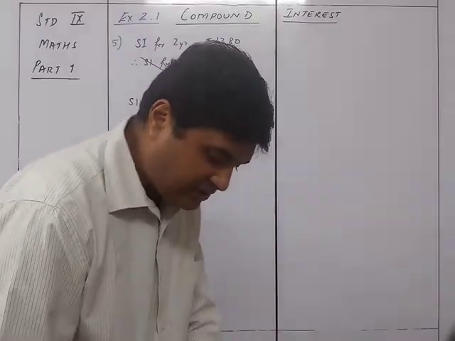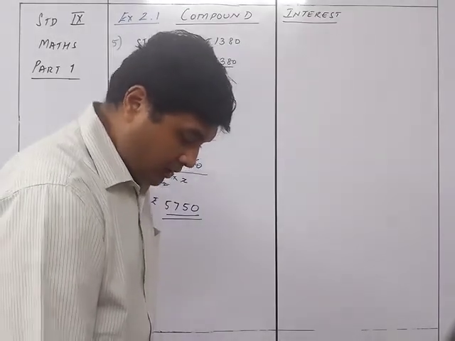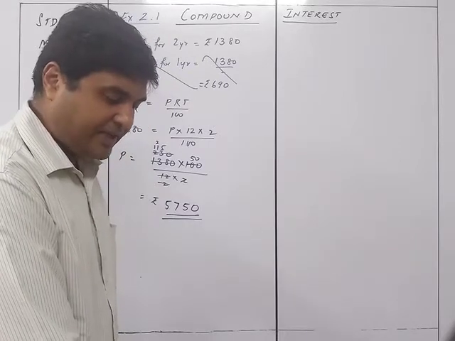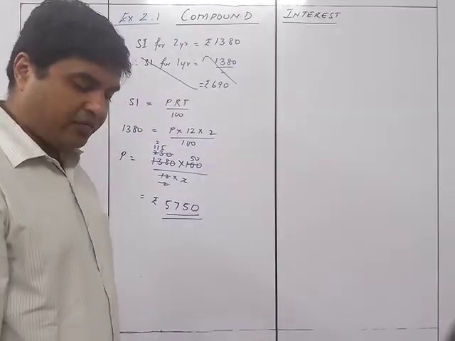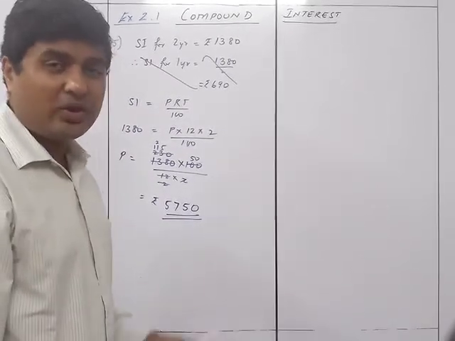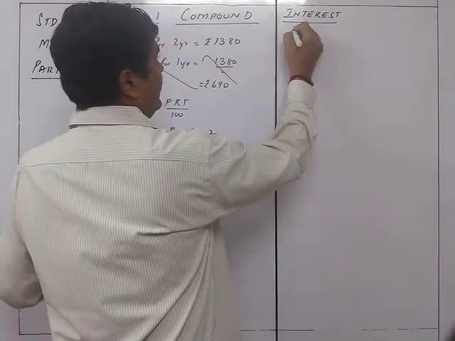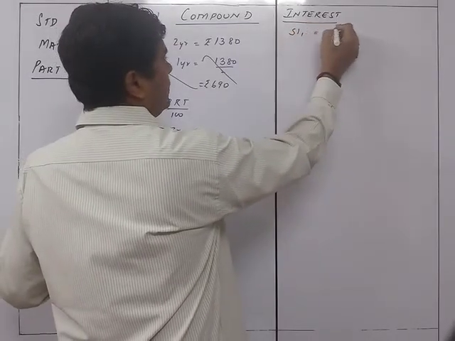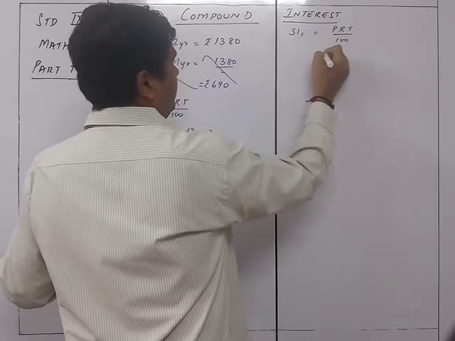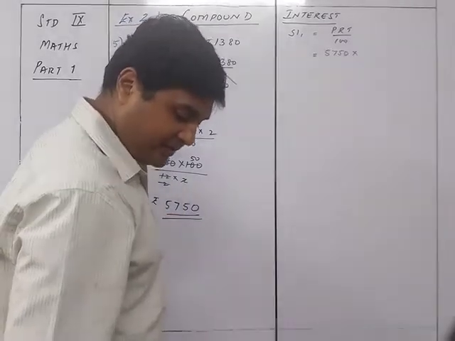And then we are also asked to find out the compound interest for the sum for 1 year payable half yearly at the same rate. So you have to find out the compound interest for the sum for 1 year payable half yearly. So automatically you want to do it twice. So now SI1 will be equal to PRT upon 100, where P is 5750 into the rate of interest, which is given as 12%.